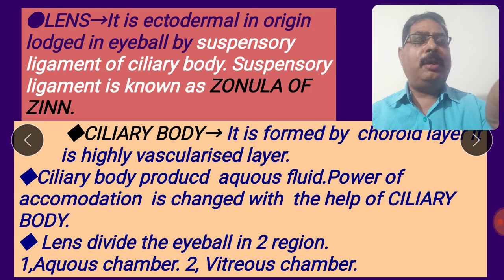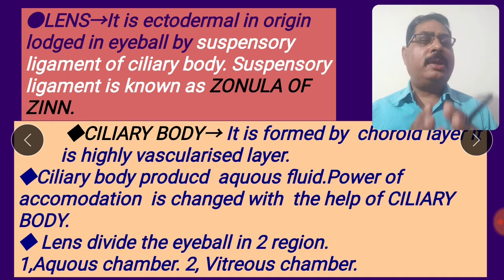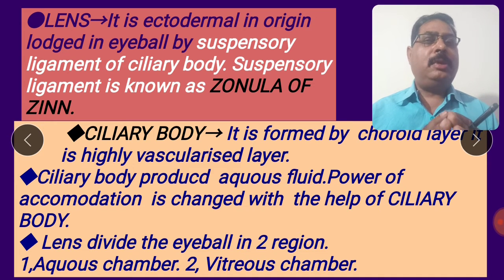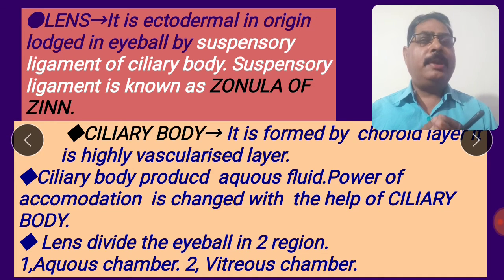Let us come to the next topic. The ciliary body is formed by the choroid layer, which is a highly vascularized layer. The ciliary body produces aqueous fluid. The power of accommodation is changed with the help of the ciliary body.